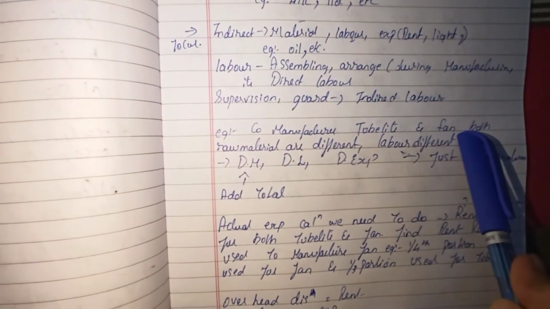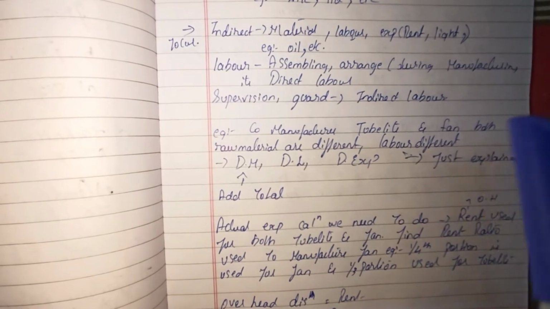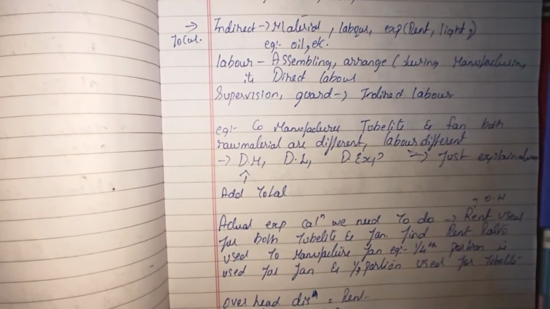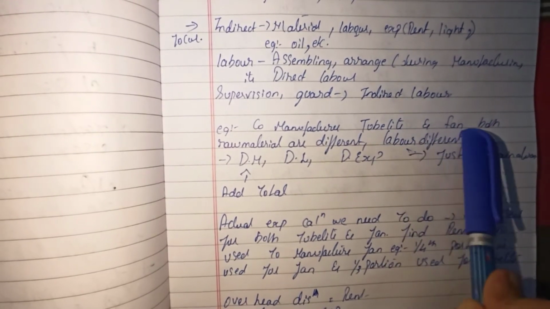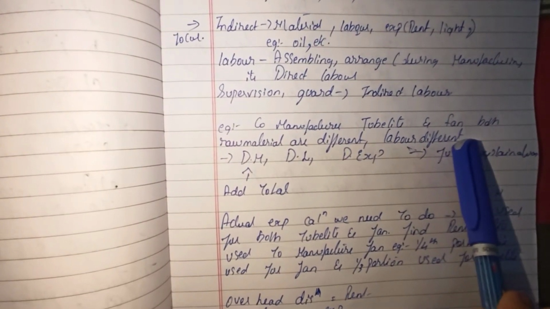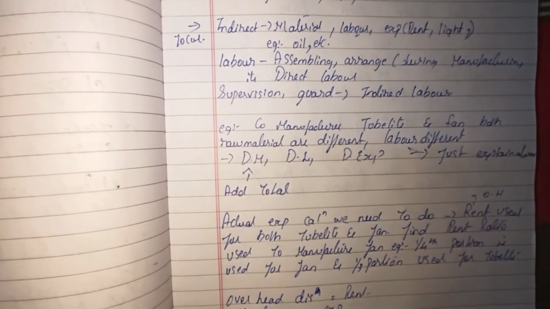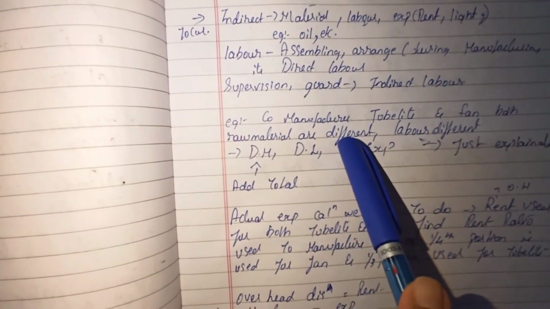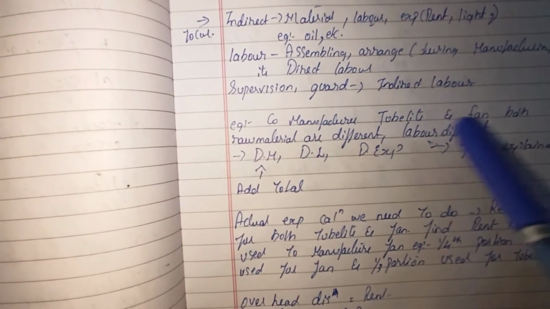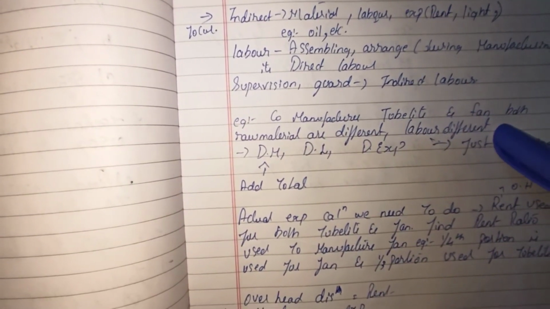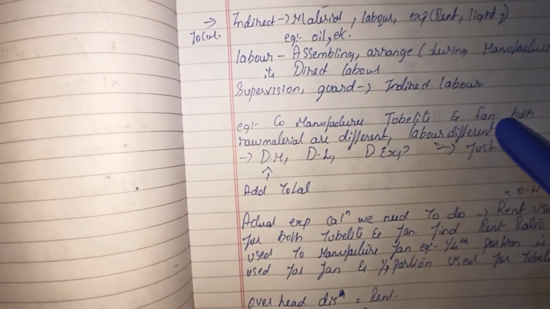The products and materials are completely different from each other. Now I cannot have one common laborer to manufacture both, because the strategy for manufacturing a tube light and the strategy for manufacturing a fan are completely different. So I'm going to make a complete differentiation, making sure what the expenses are that will be taken into consideration when manufacturing a tube light and a fan, and finally I'm going to see the total.